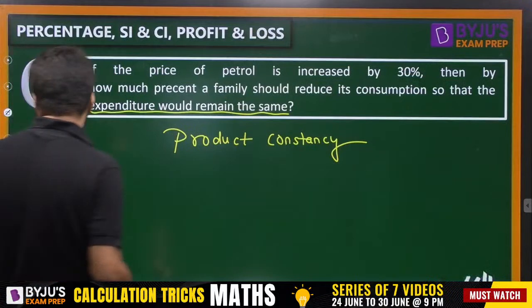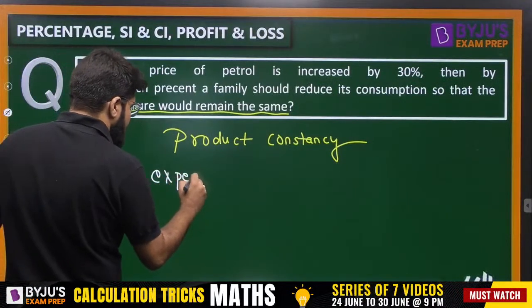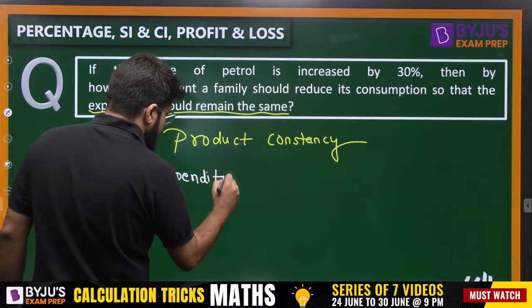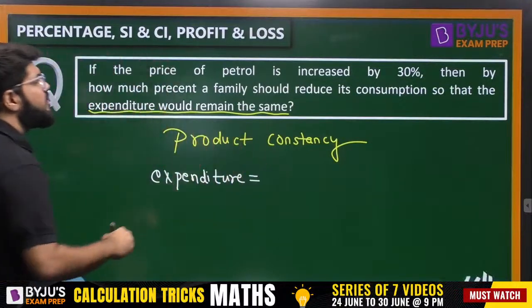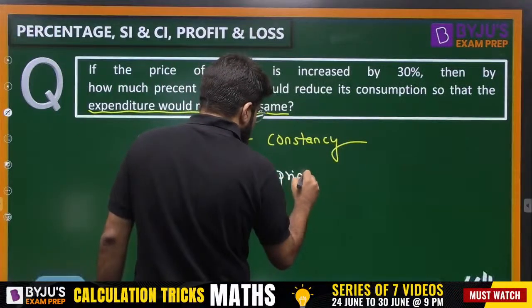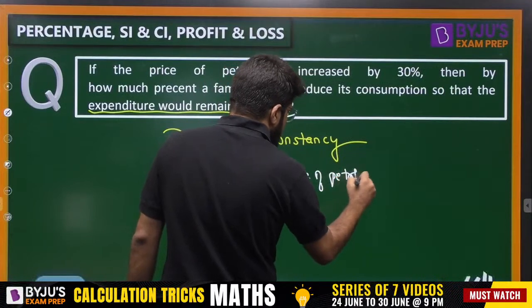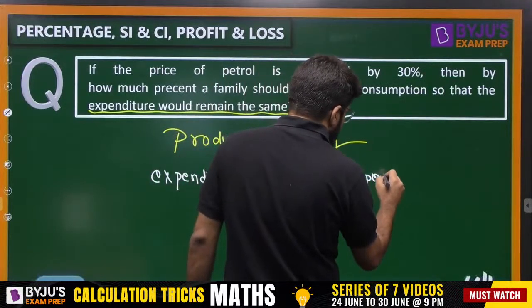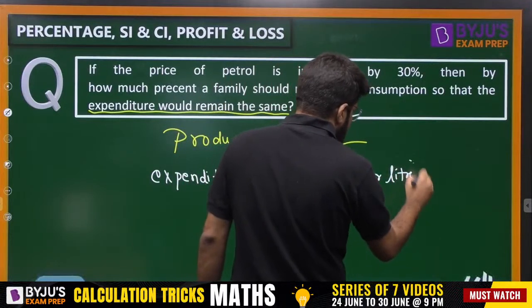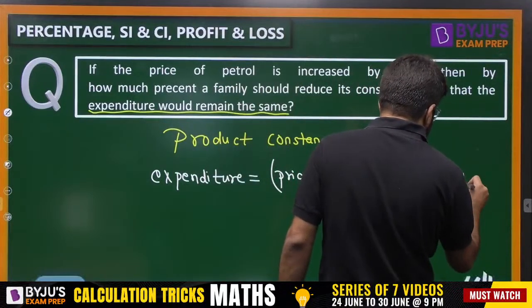So what is the expenditure of the family? The expenditure of the family is the price of the petrol per liter multiplied by the total consumption, total liters that they consume.